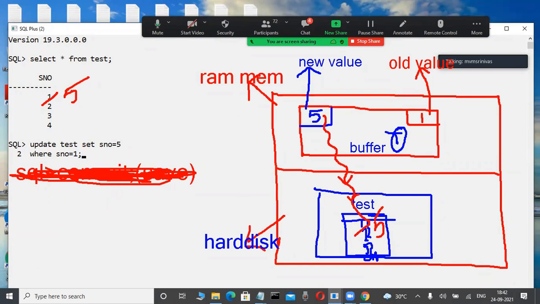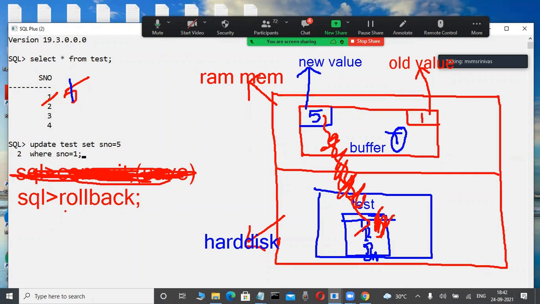Now, I want to undo the transaction. I want to cancel it, same like pressing Ctrl+Z in MS Word or any tool, just undoing the transaction. Now I want to change this 5 back into 1. I want to cancel the transaction. Without the commit command, we use another command. Rollback is a command; rollback is nothing but undoing the transaction. Suppose I'm not saving. Without saving, I want to change that 5 back into 1. How can I?